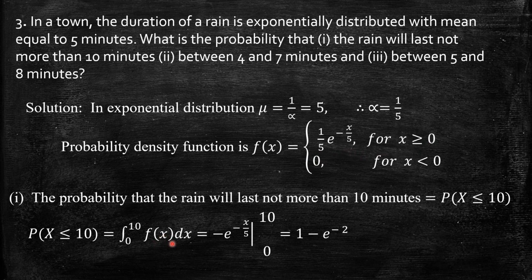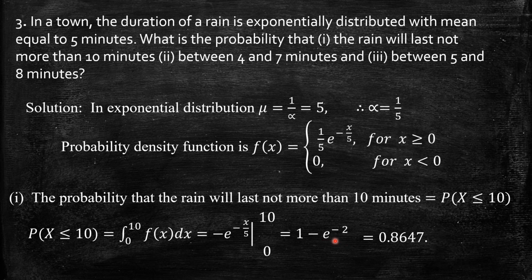I have substituted that, and if I integrate, the integral of e power minus x by 5 is e power minus x by 5 divided by minus 1 by 5. The 1 by 5 outside cancels, giving minus e power minus x by 5. Now the upper limit is 10, so minus of e power minus 10 by 5, which is minus 2, so we have minus e power minus 2. Minus, when x is 0, e power 0 is 1. So minus e power minus 2 minus 1, which is nothing but 1 minus e power minus 2, or 1 minus 1 by e square. Using a calculator, the answer is 0.8647.